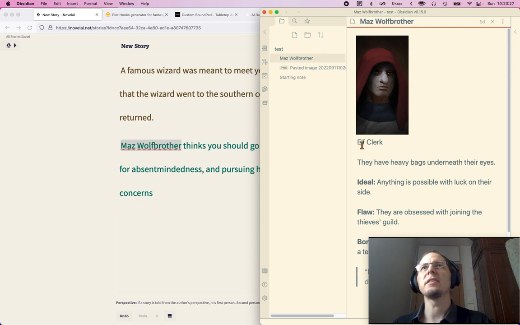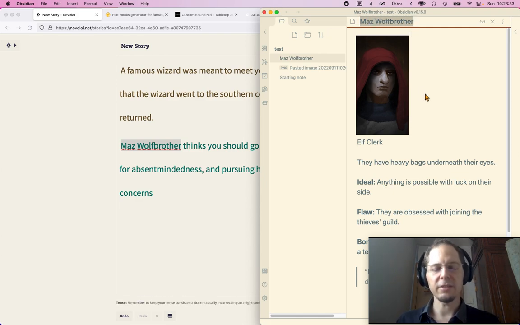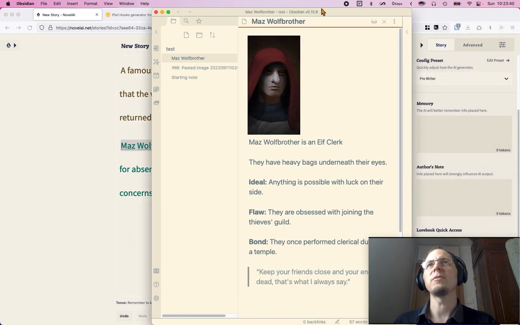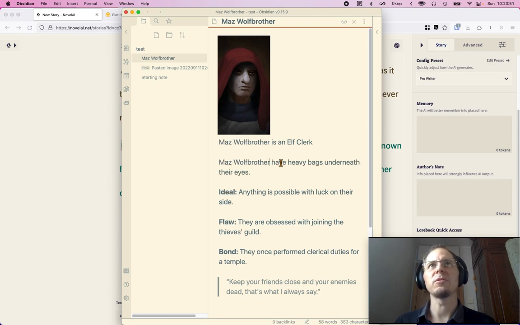I've copied and pasted this in here already, but this will not import into the lorebook very well. So we need to make very clear sentences, like this. We actually need to fix the sentences. We need to basically fix all these, and I'm showing you this because it's an important stage.